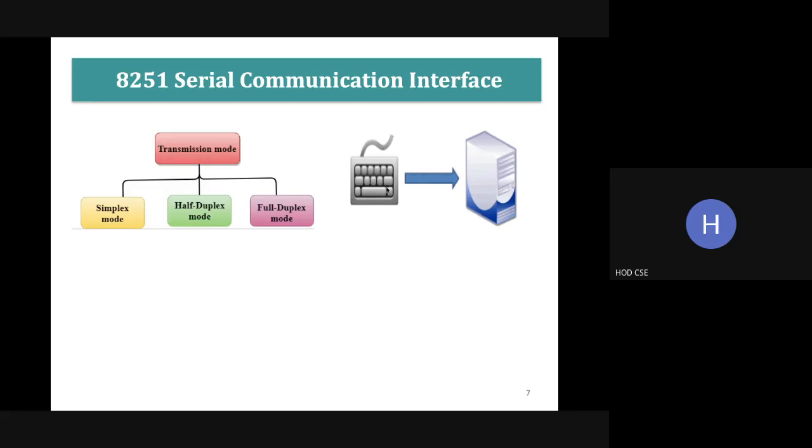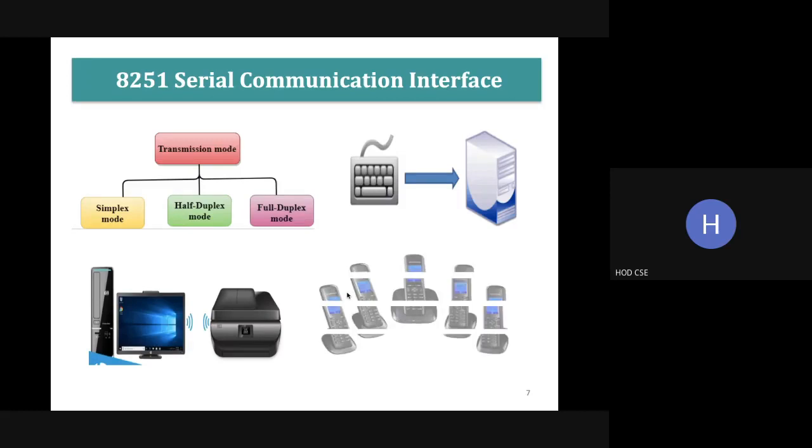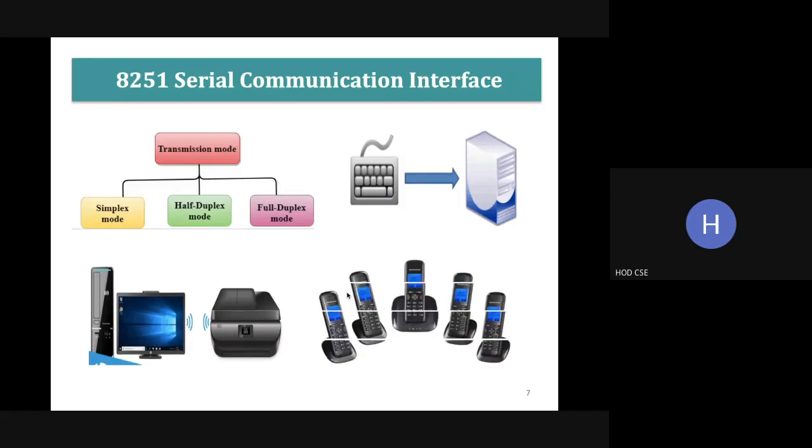This is an input device, so the CPU can read the information from the keyboard. Half duplex means at a time we can either transmit or receive the data. It is the data communication between CPU and a printer. Full duplex mode is when at the same time you can transmit and receive the data. That is the communication we have in mobile phones.